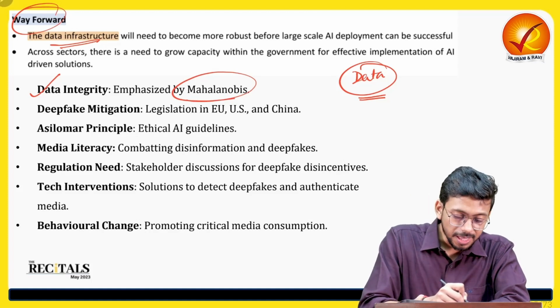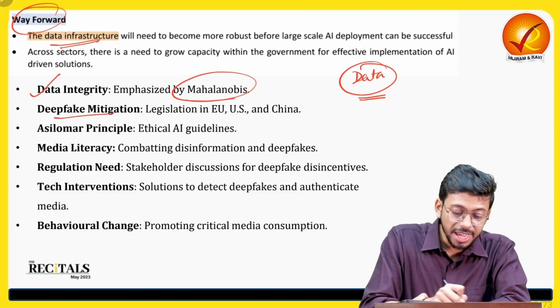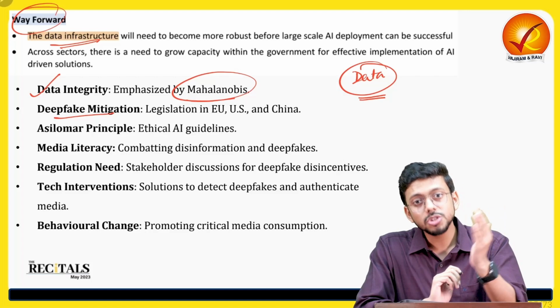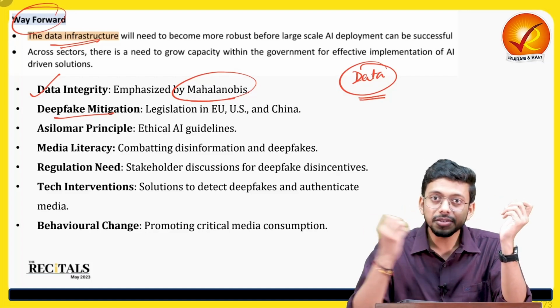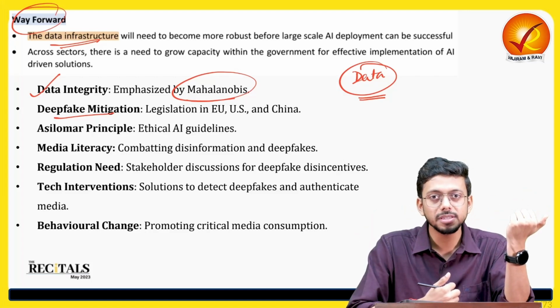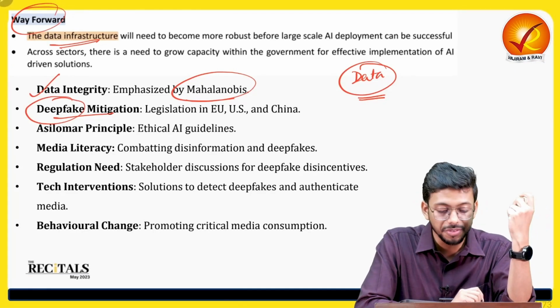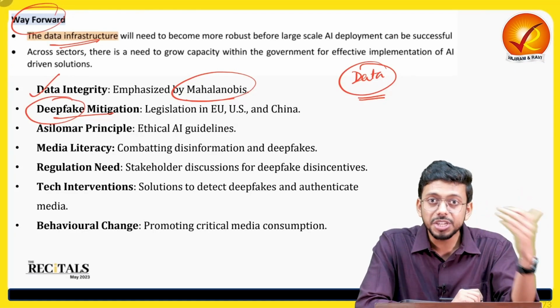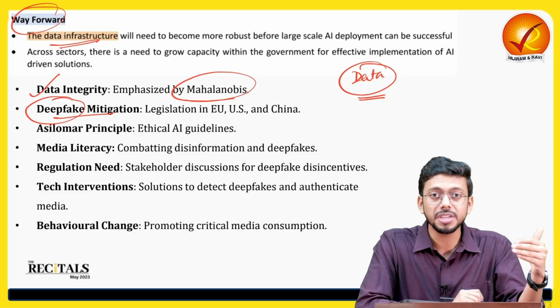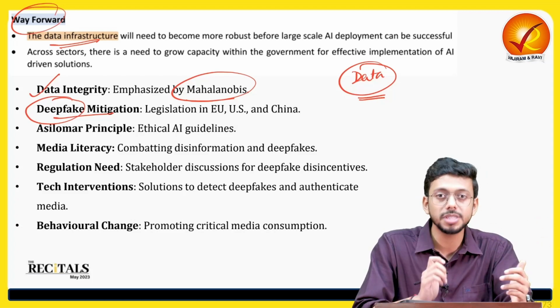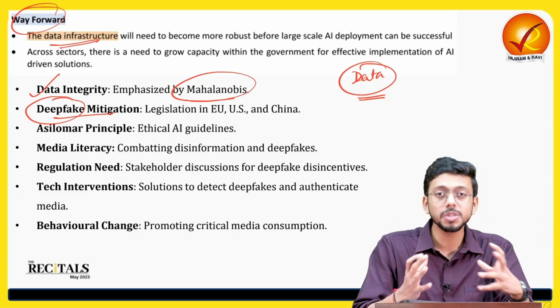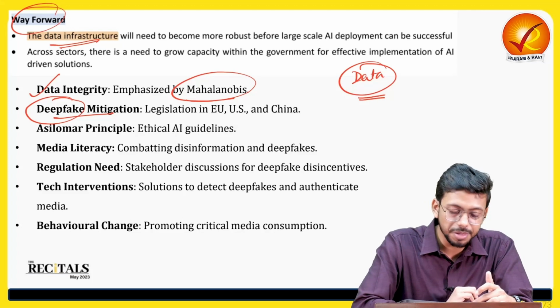All right. Then we have deepfake mitigation. So AI can be used. Now let's say AI has faces of 1,000 humans, so it can create a fake face, right? And that is what is concerning the society in terms of deepfakes, right? We have videos, we have photos, deepfakes. Someone is there in the video, someone else's photo is there. That is huge embarrassment for the people. So this technology has to be tackled.